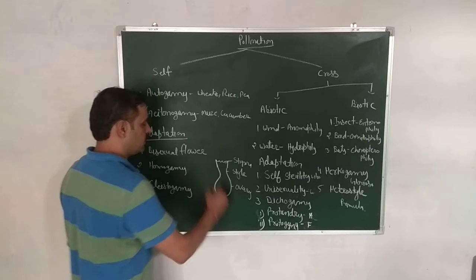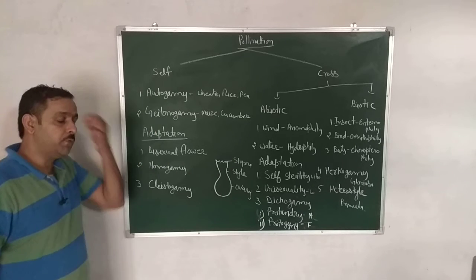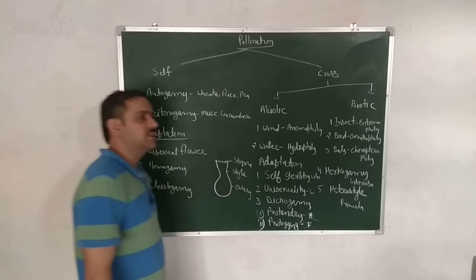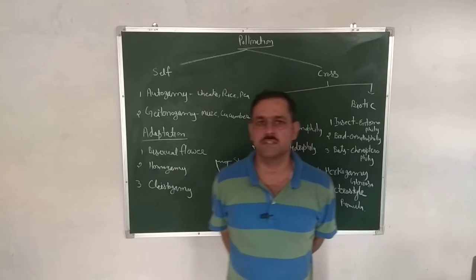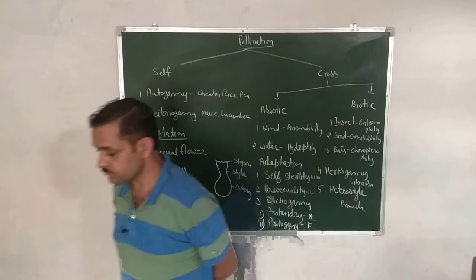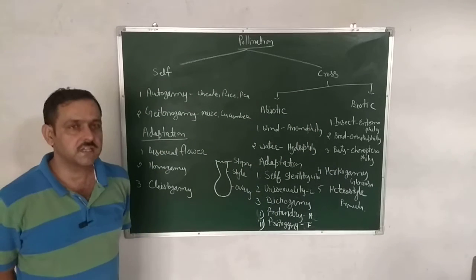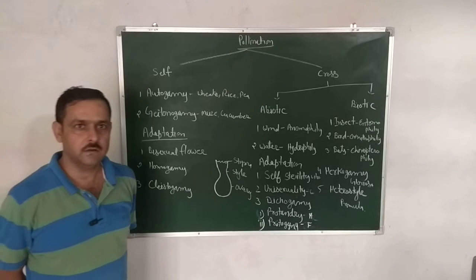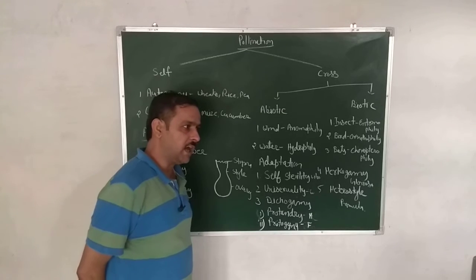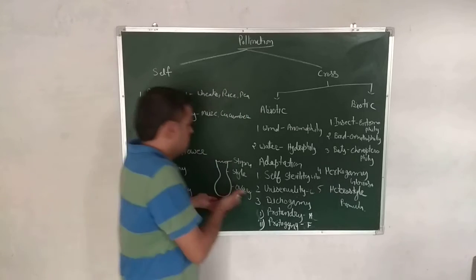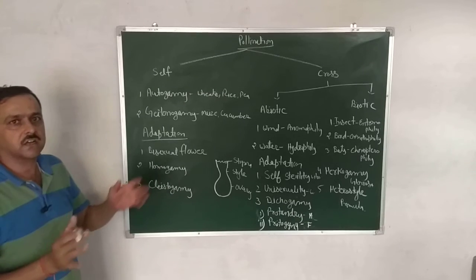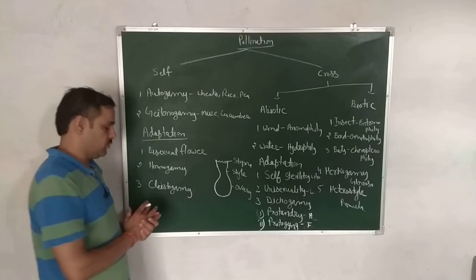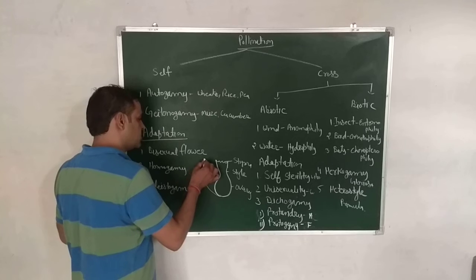If a single pistil is present in a flower or there are many pistils present in a flower, the pistil is also called carpel. If there is a single carpel, then it is called gynoecium. If there are many carpels, then they are collectively called gynoecium. And this structure is called